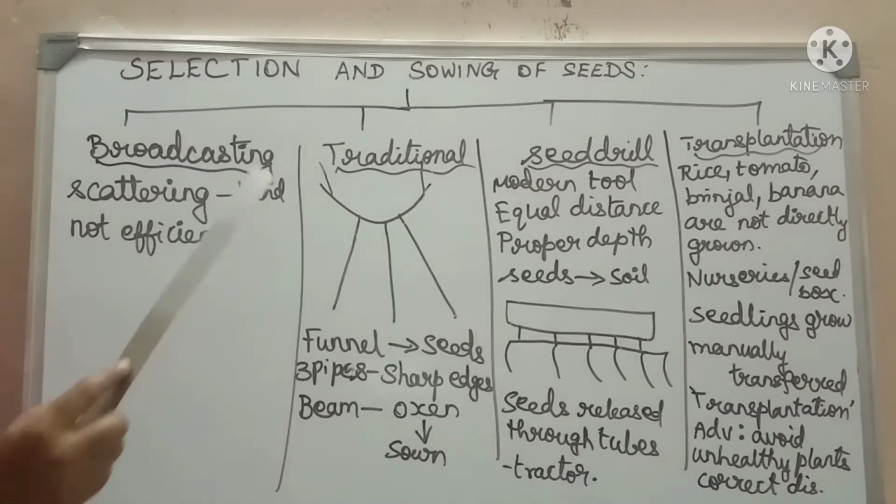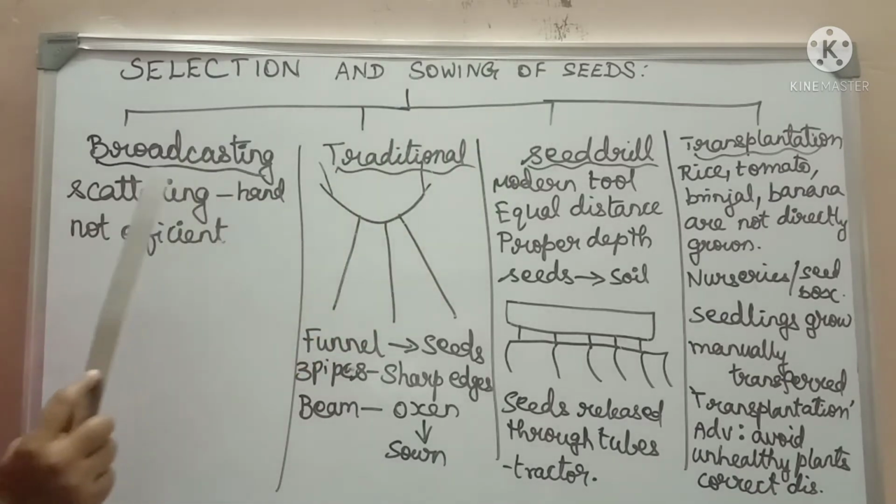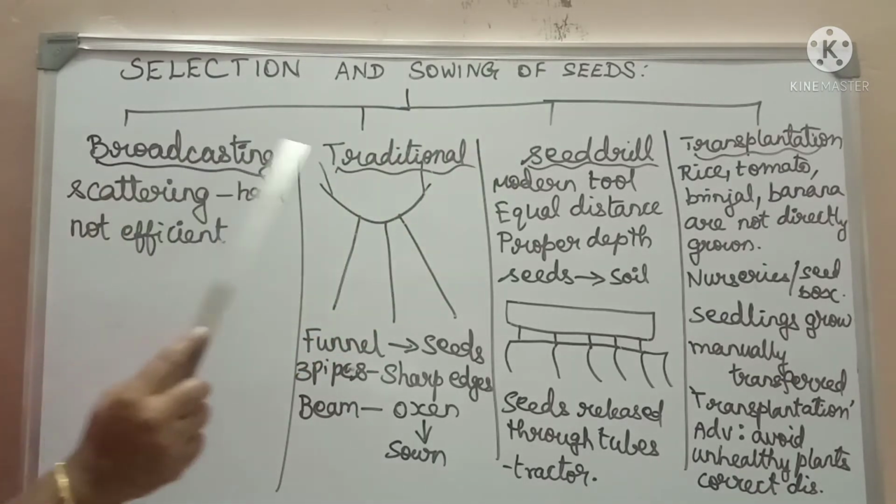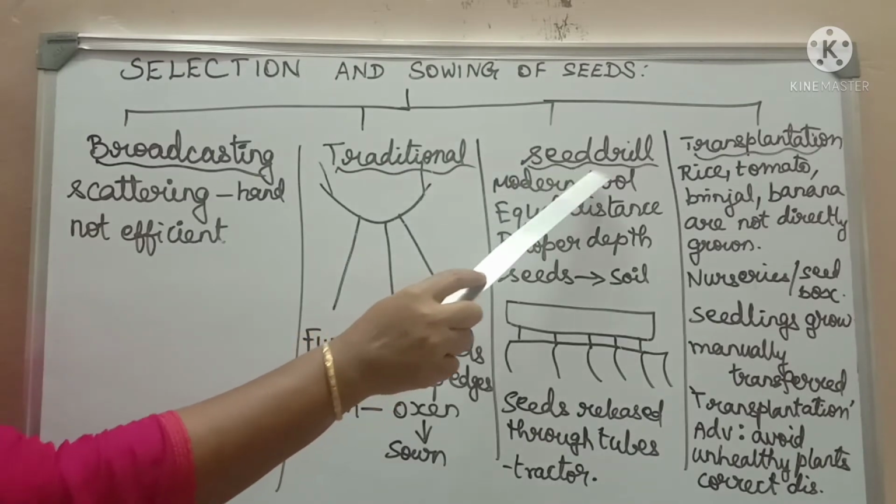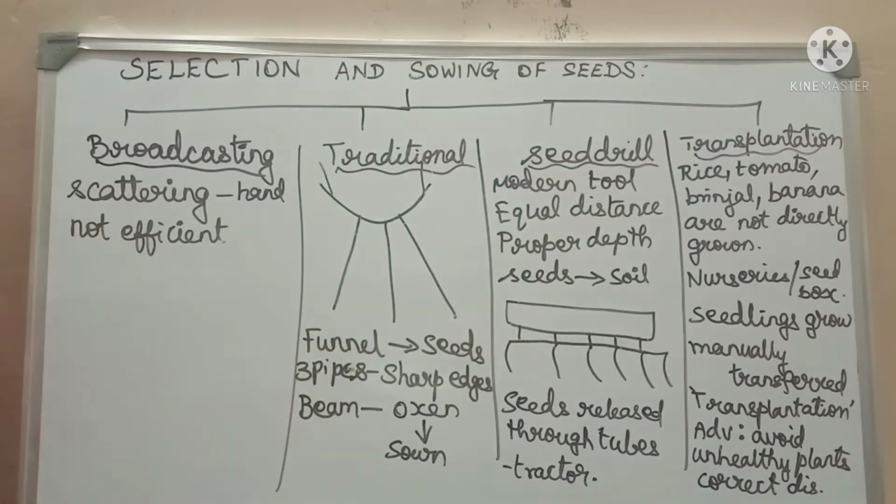Now we are going to see different types of sowing the seeds. First method is broadcasting. Second is traditional. Third is seed drill. Fourth is transplantation. Broadcasting means spreading the seeds on the farm by scattering them by hand. It has its own drawback because the seeds may accumulate in one place. So it is not an efficient process. Moreover, there is competition between the plants of the same crop.